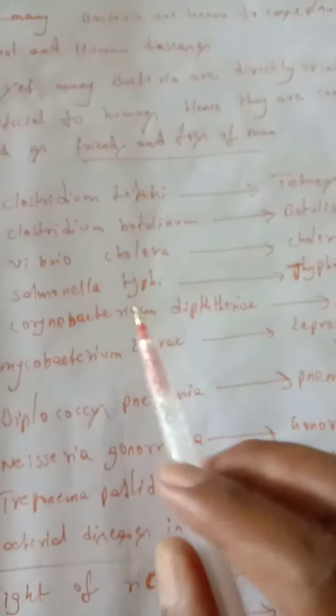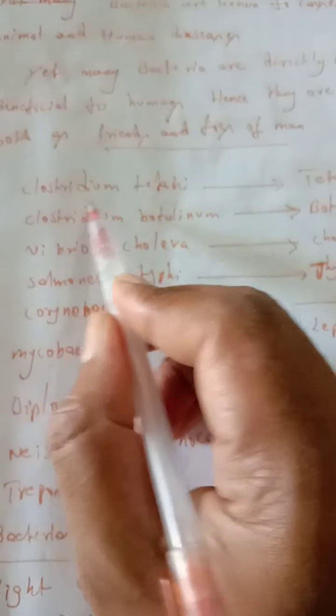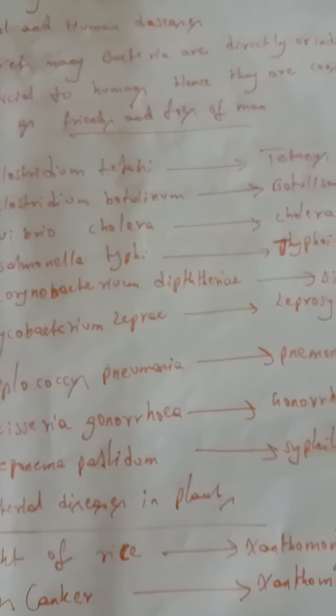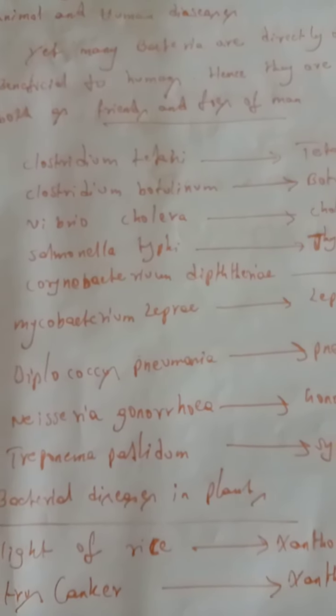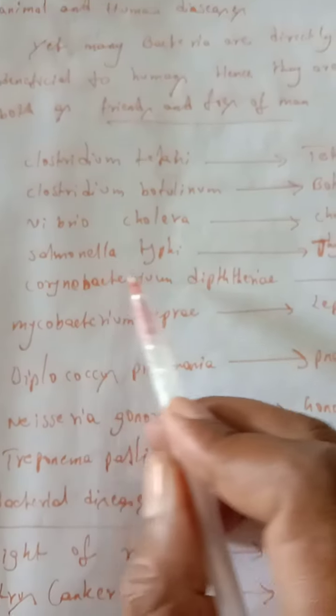Look, several diseases in human beings. Clostridium tetani causes tetanus. Clostridium botulinum, food poisoning. Vibrio cholerae, cholera. Salmonella typhi, typhoid.